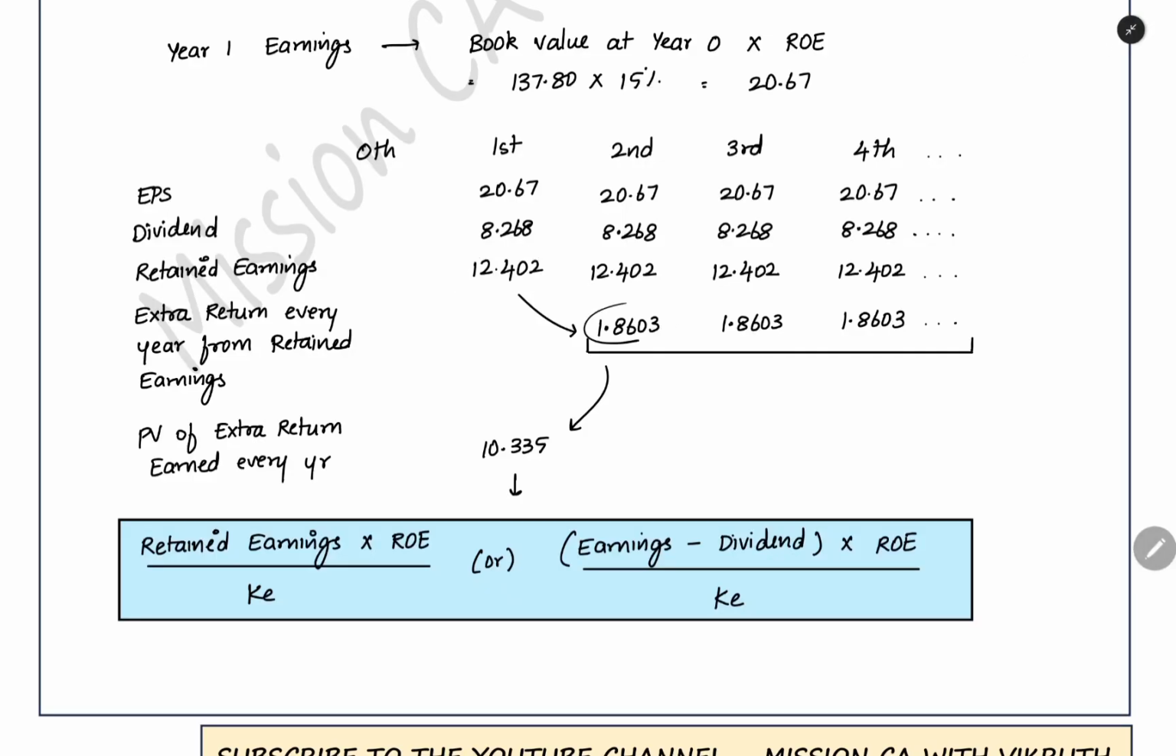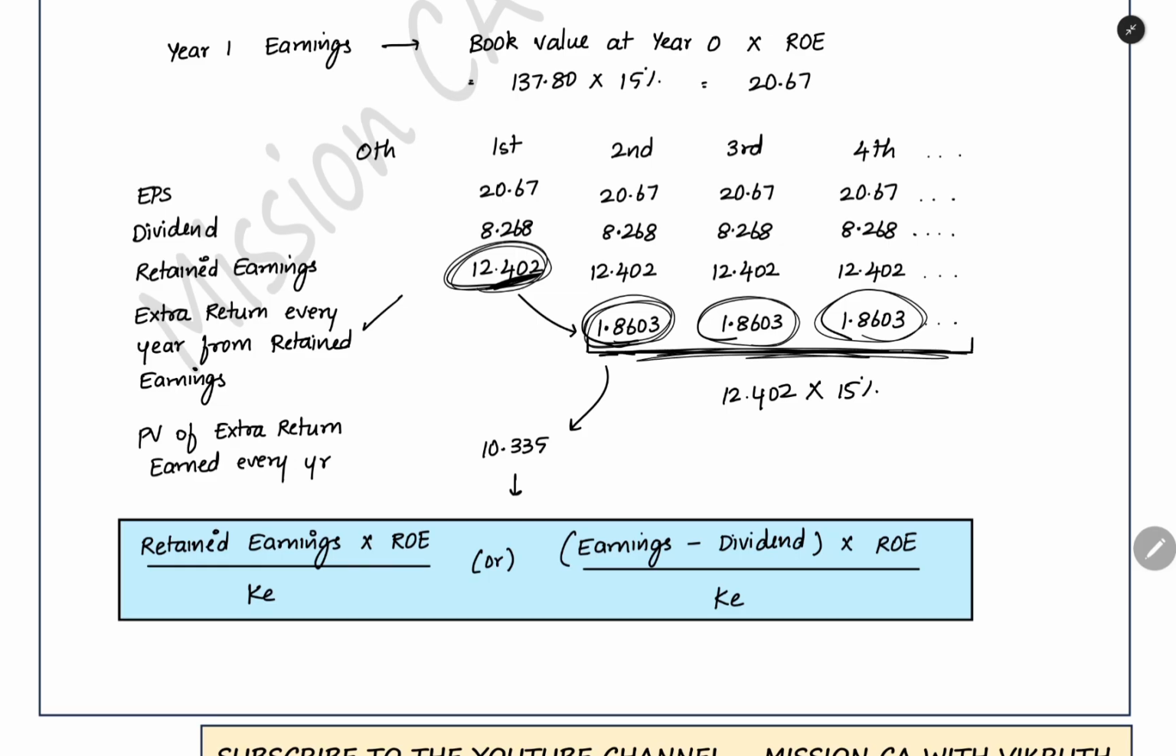This 1.8603, how you got it: 12.402 you are retaining. For the first year alone you can take it. The first year you retained this much, and you will invest it again and get 15% return on equity next year. This you will get every year. So this will be the cash flow you will be getting every year. This much extra return you will earn every year from retained earnings. So this is all the cash flow you are getting from the retained earnings of just year 1. In year 1 you retained this much, and out of that amount itself, every year you are getting this cash flow.